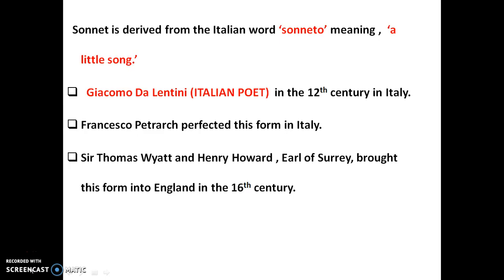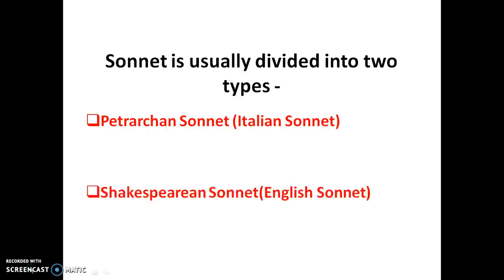This form of poetry was developed by Giacomo da Lentini, the Italian poet, in 12th century in Italy. However, it was Francisco Petrarch who perfected this form in Italy. This form of poetry was brought into England in the 16th century by Sir Thomas Wyatt and Henry Howard, Earl of Surrey. Typically, a sonnet is divided into two types: a Petrarchan sonnet, also known as the Italian sonnet, and the Shakespearean sonnet, also known as the English sonnet.